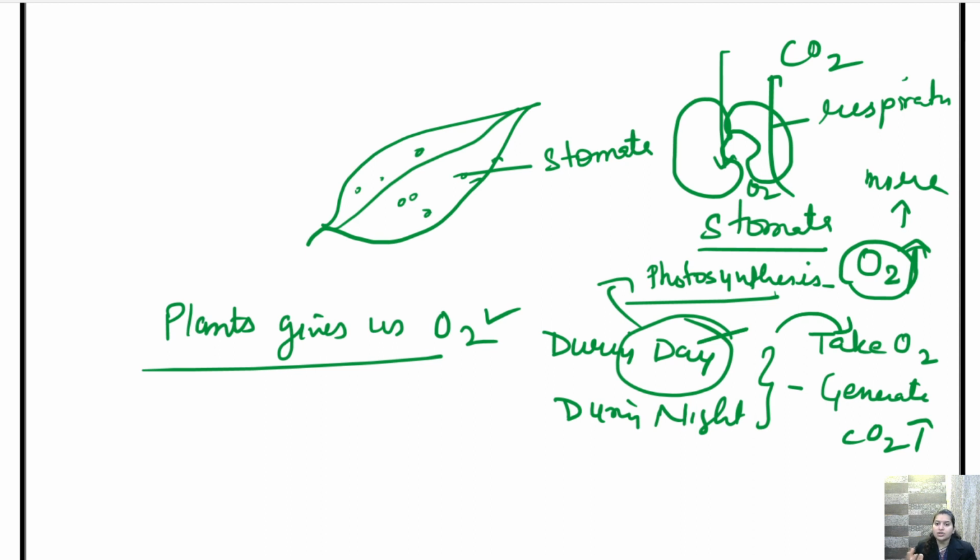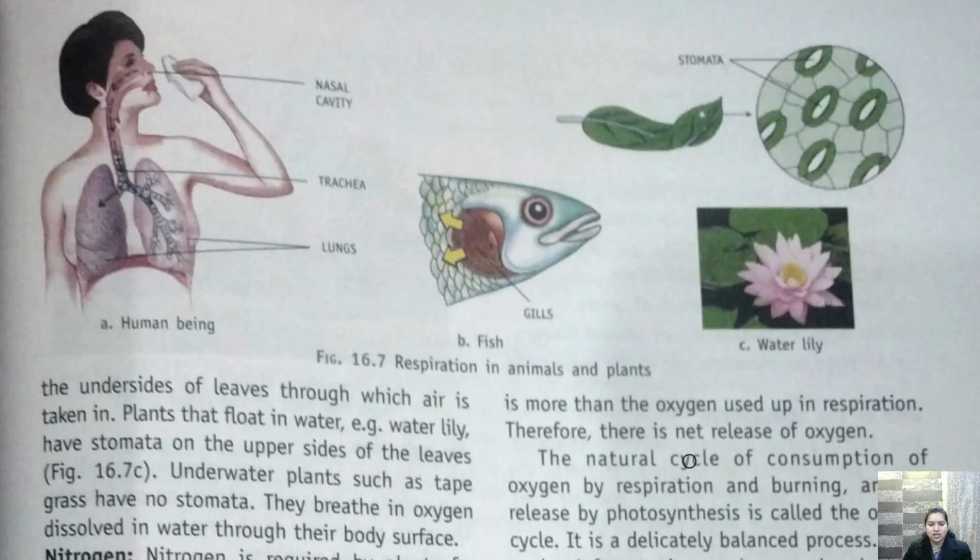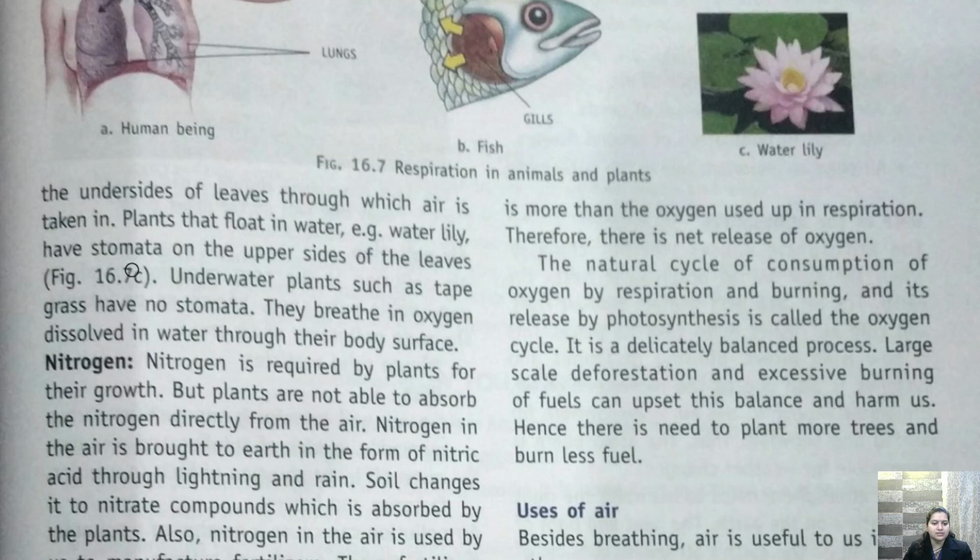So the amount of oxygen that they give is more than the amount of oxygen they take. इसलिए we say that plants give us oxygen. Okay, hence they take oxygen from the atmosphere, and oxygen is again very important for plants, first to prepare their food and also to maintain the balance of oxygen and carbon dioxide. Okay, so this we will see in much detail in the next class.